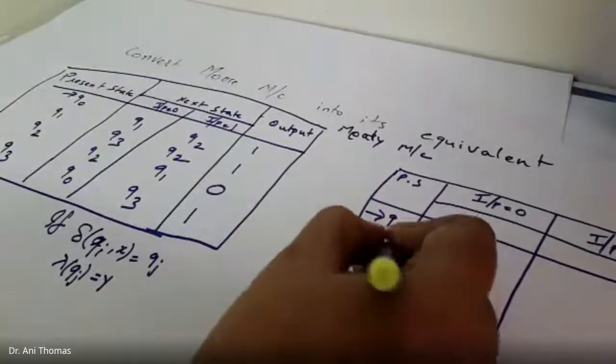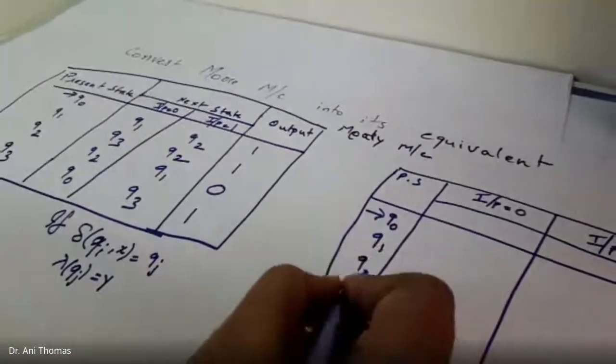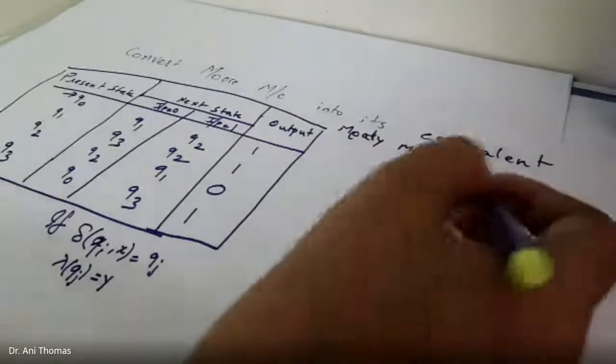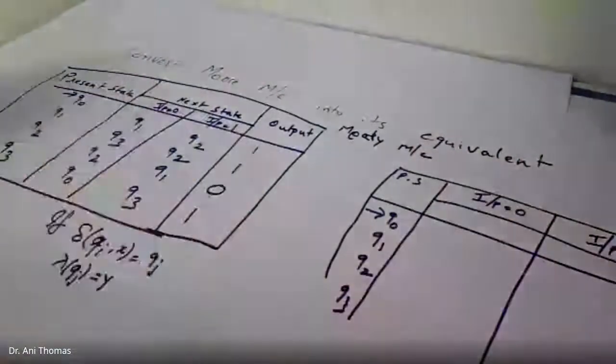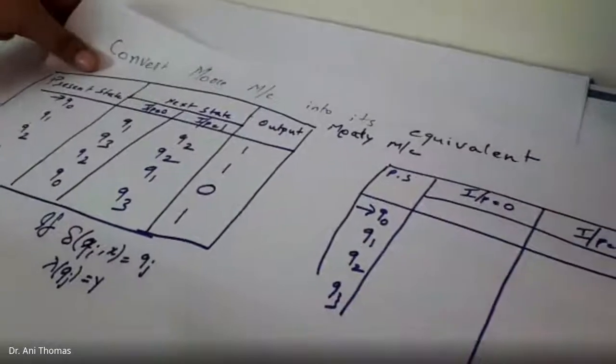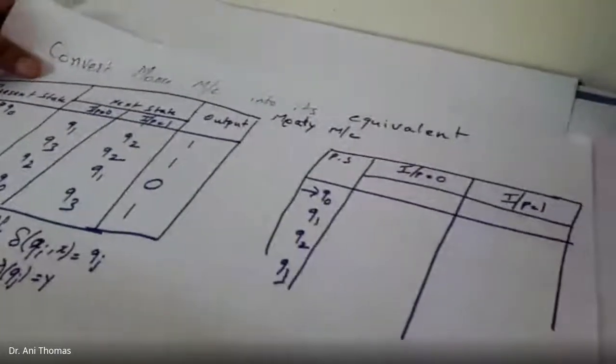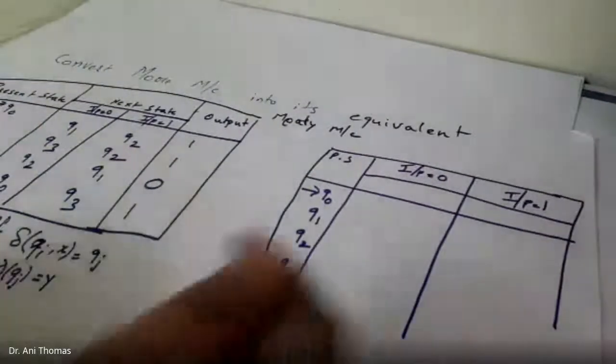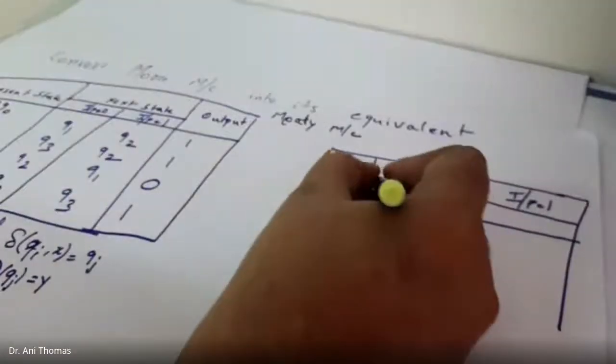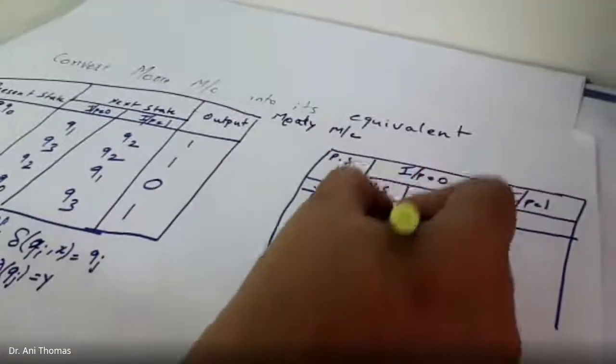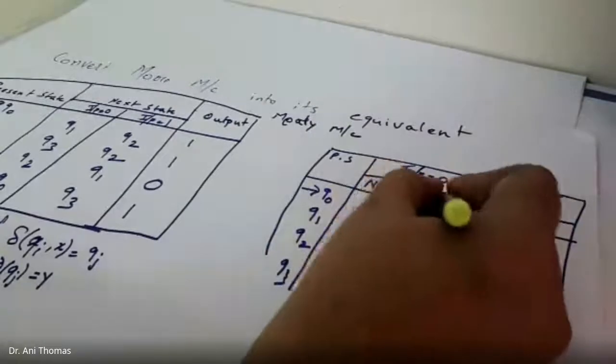Q0, Q1, Q2, Q3. Now, for input I is equal to 0, we need to have two columns, next state and output.